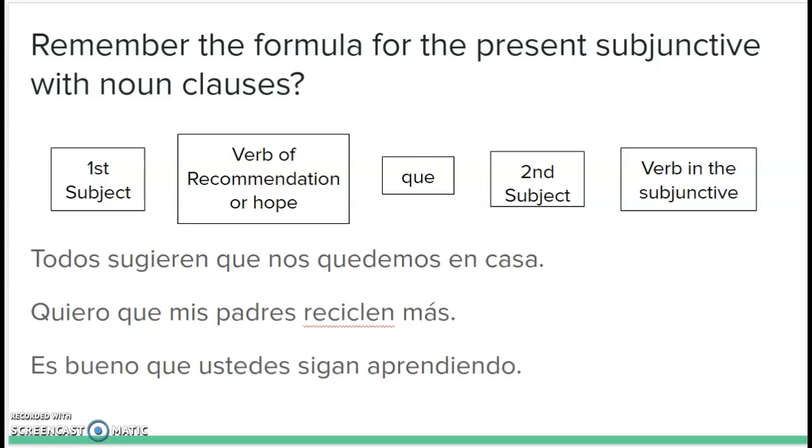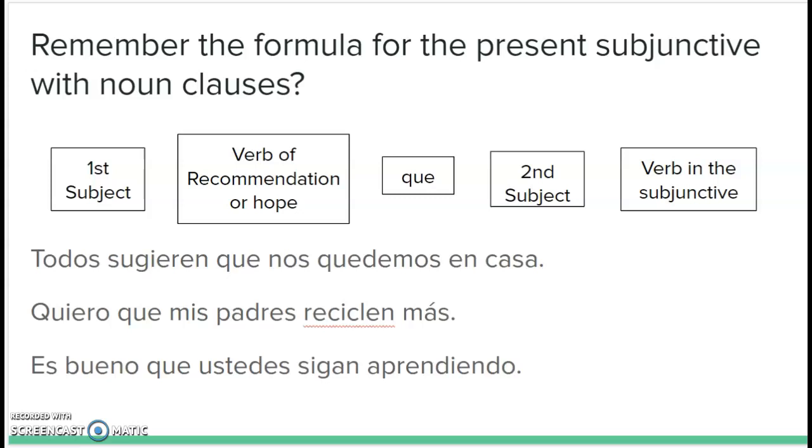So first we're going to review what we talked about a couple of weeks ago with forming the present subjunctive with noun clauses. So remember that there's three things that you need in order to have the subjunctive used in the second clause. You're going to need two different subjects, a verb of hope or recommendation, and a que. So those are the three things that we talked about needing to have in order to have a subjunctive sentence.